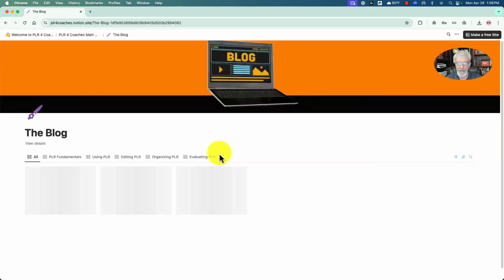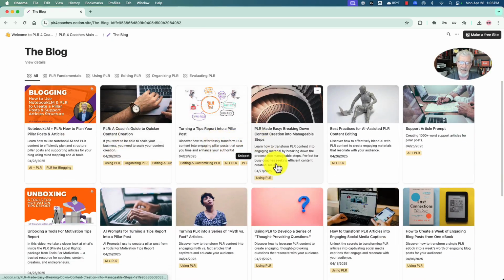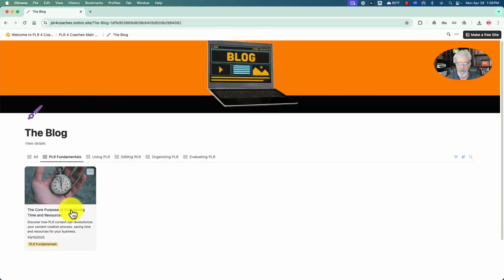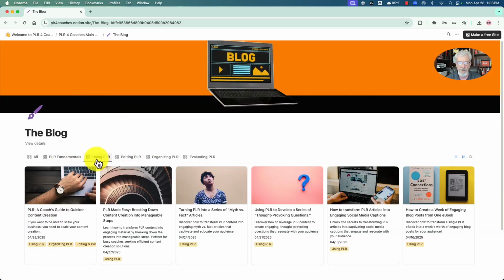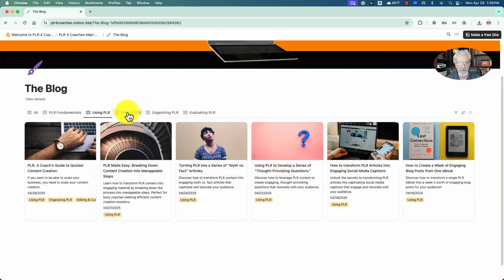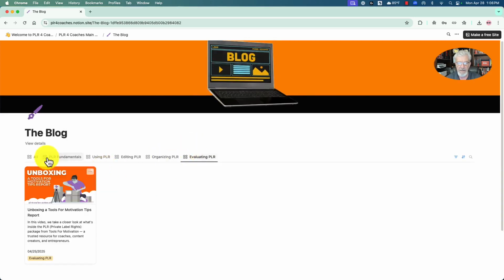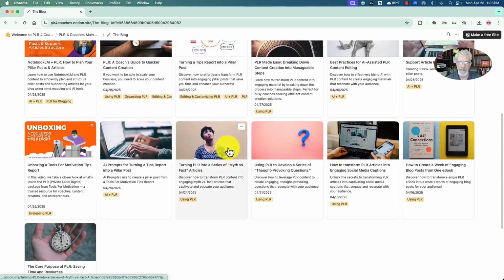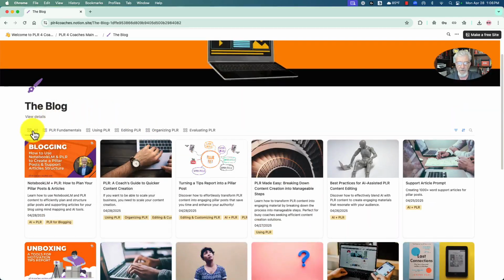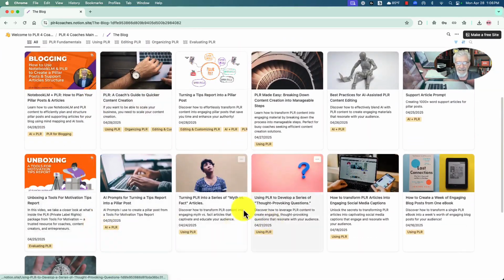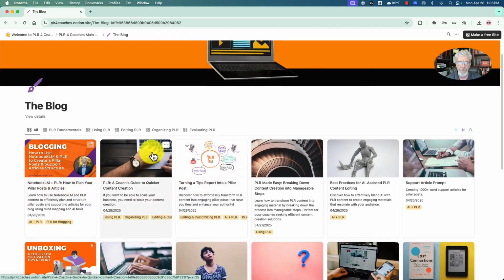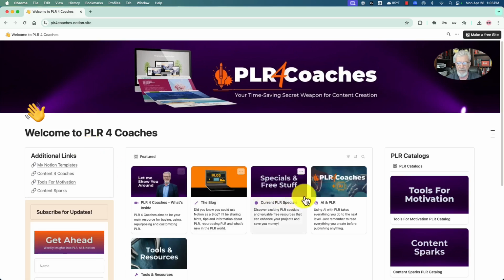The main blog will include those AI posts, and I've made it slightly larger, easier to read and see, but you can look at different areas by using the tabs across the top. PLR fundamentals, we've got 1 article on there. Using PLR, I'm up to 6 articles there. Editing PLR 2, some of them may belong to 2 different categories. Organizing PLR and evaluating PLR. So you can see there are different headings across. If you click on All, it will show you all the blogs in date order with the newest one first right here. So that's the actual blog.